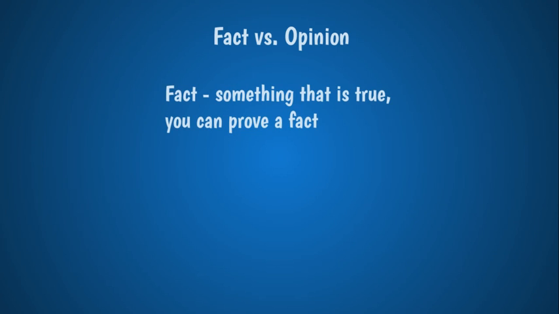A fact is something that is true. You can prove a fact. So a fact is something like dogs have 4 legs, or the grass is green. Something that you can prove by looking at it and having some supporting evidence or details to support that fact. Something that is true. You can prove a fact. All right, so fact versus opinion, that's a fact.